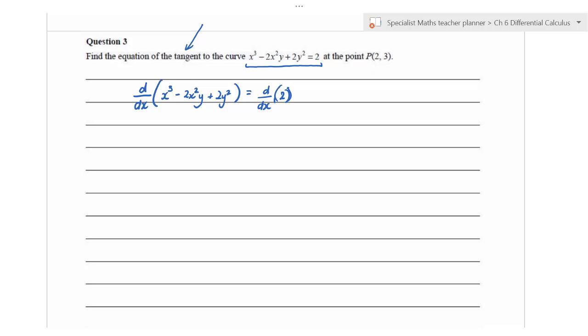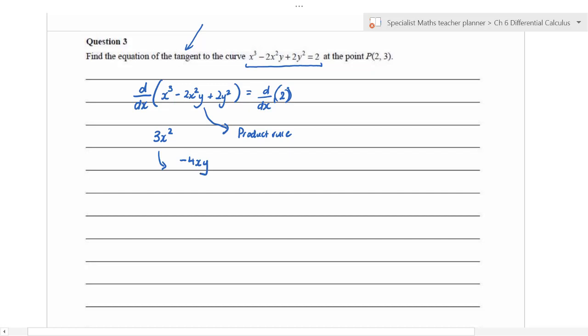Now, the derivative of x cubed with respect to x, that's easy, isn't it? That's 3x squared. But here's the trick. What we've got over here is the product rule. So it's 3x squared, and the product rule is we're doing the derivative of minus 2x squared with respect to x, which is minus 4x. Then we're multiplying it by y, so the answer is minus 4xy.